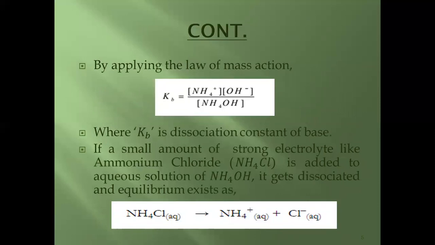By applying the law of mass action, now we obtain Kb, where Kb is dissociation constant of base. If a small amount of strong electrolyte like ammonium chloride is added to aqueous solution of ammonium hydroxide, it gets dissociated and equilibrium exists as shown.